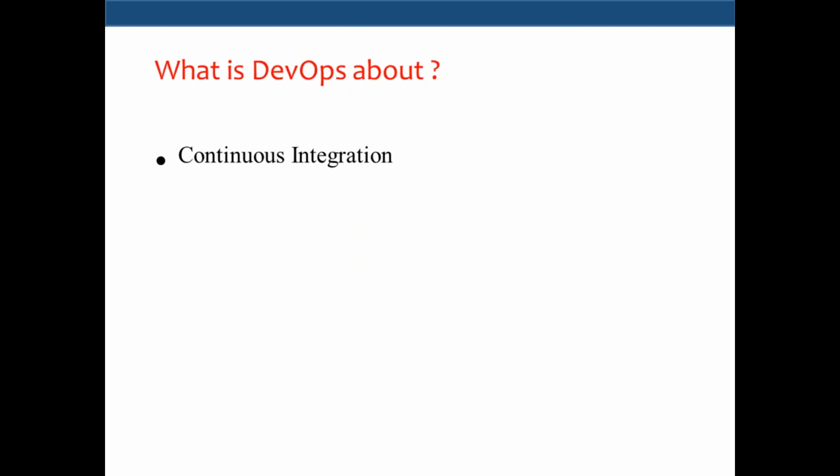Typically you have a development team, not one member, usually 3-4 members or even more. They might be simultaneously working on different modules, everybody working on their own module, right? And finally, when it comes to release, when they want to move the code to QA, everybody has to check in their code. Then finally, we'll get the product, maybe version 1.0, right?